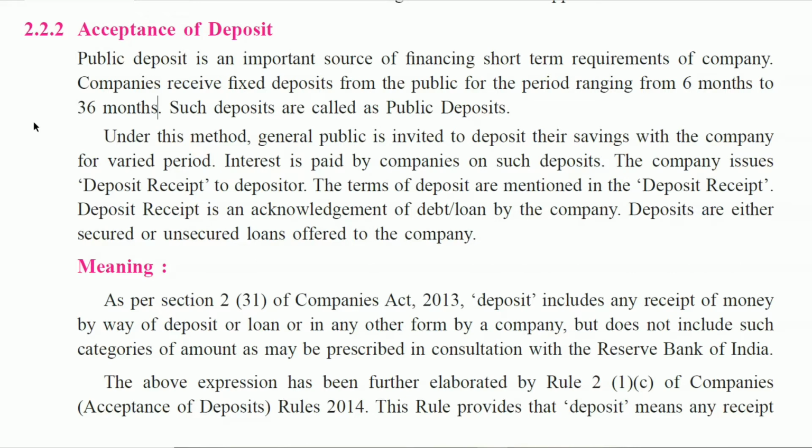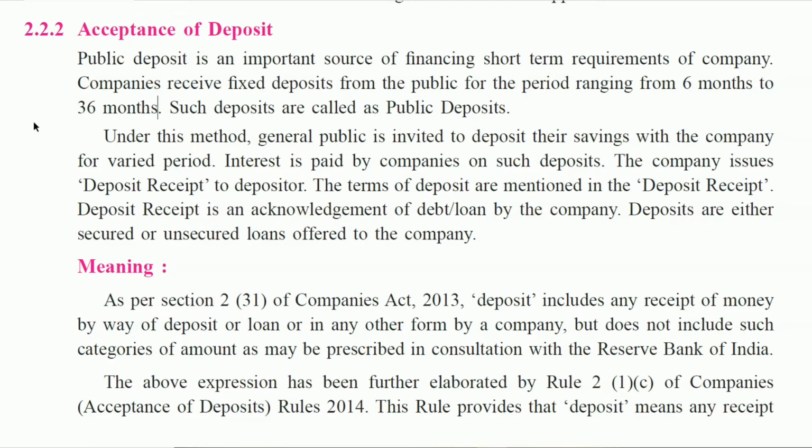Deposit receipt is an acknowledgement of debt or loan by the company. Deposits are either secured or unsecured loans offered to the company. So in simple words, public deposit is a source of financing short-term requirements of a company. It is issued for a period from 6 months to 36 months.